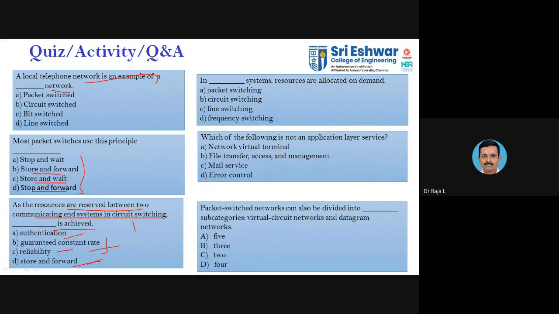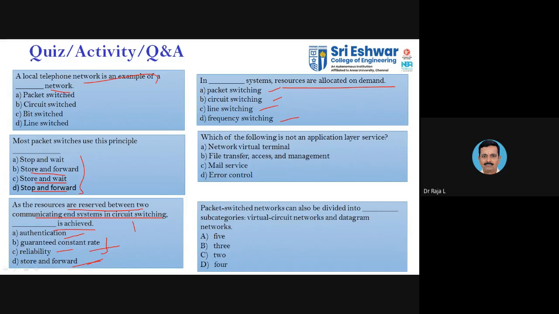The next one: in dash system, the resources are allocated on demand. Packet switching, circuit switching, line switching, or frequency switching? Which one? Packets. Yes, exactly. Packet switching only will have on-demand allocation.